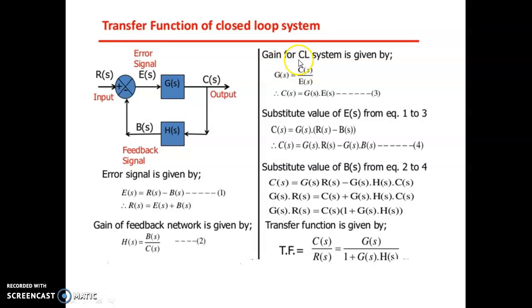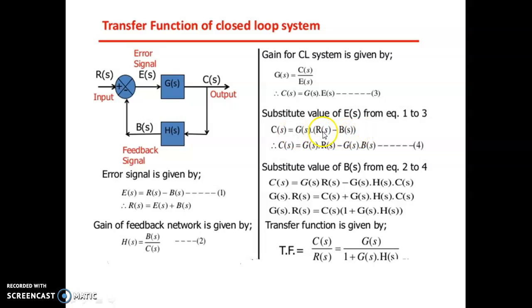Then the gain for the closed loop system is given by G(s) equals C by E. Or else, C(s), whose input is coming from E(s), is E(s) into G(s). Directly you can write this equation. Then substitute this equation: C(s) equals G(s) into E(s), where E(s) is nothing but R(s) minus B(s).